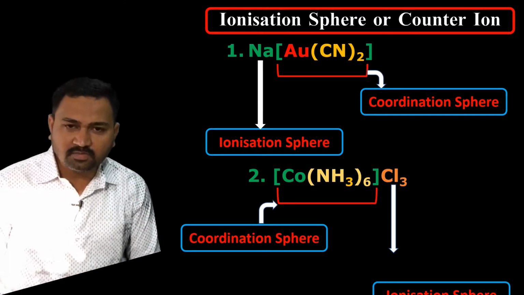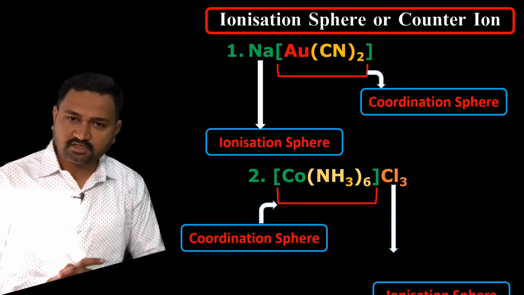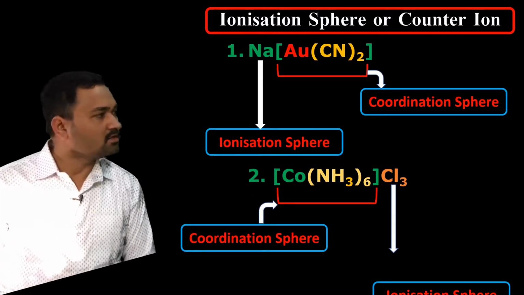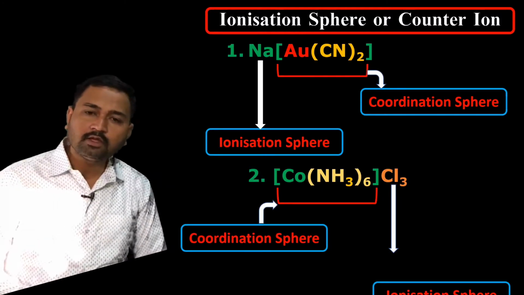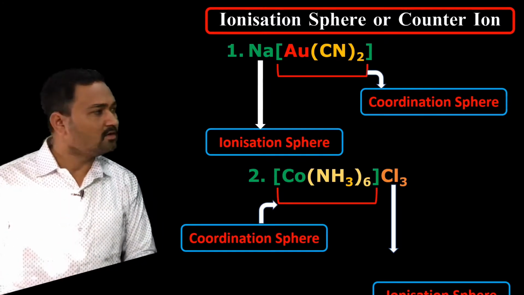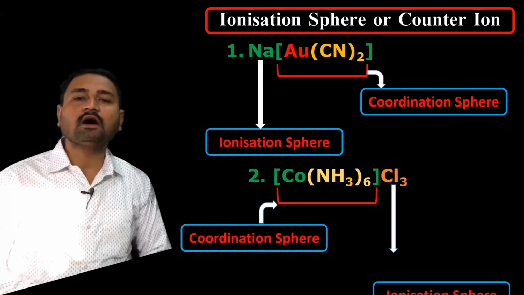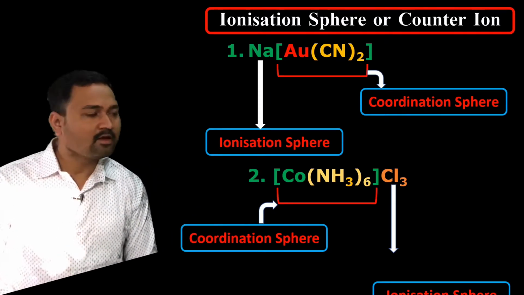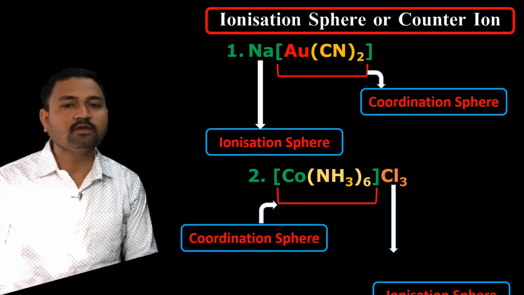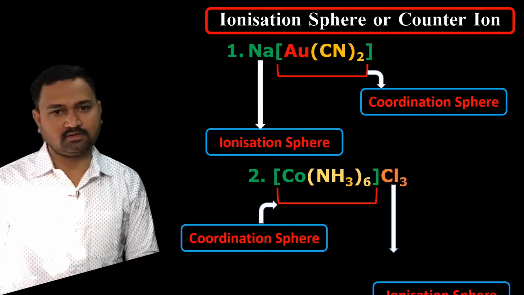Now the next example is [Co(NH3)6]Cl3. Now here you can observe that cobalt and ammonia molecules are enclosed in the square bracket. Hence it is the coordination sphere, while the 3 chlorines are outside the coordination sphere. Hence they are considered as counter ions or simply the ionization sphere.